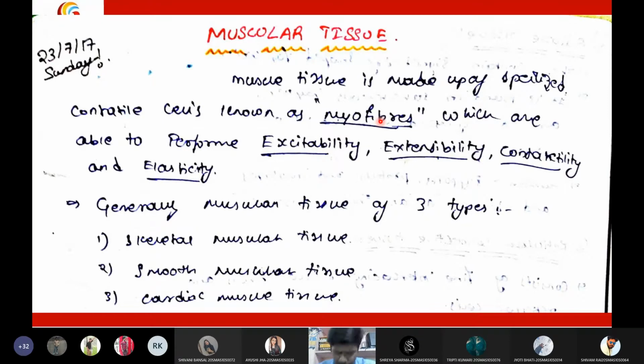Then coming to the types of muscles. Here we have three types of muscles, students. We have skeletal muscle, smooth muscle, and the cardiac muscle.